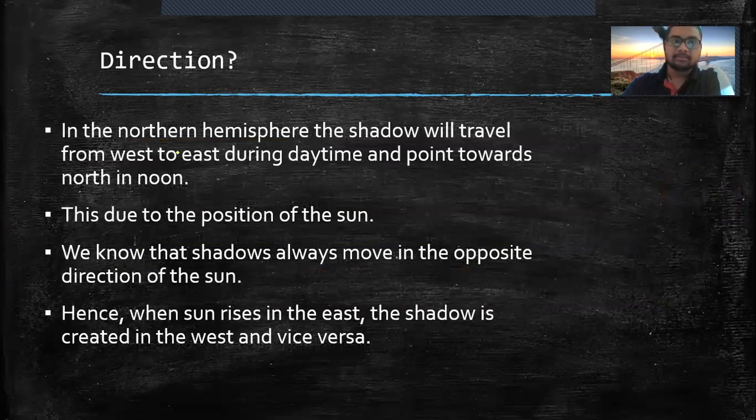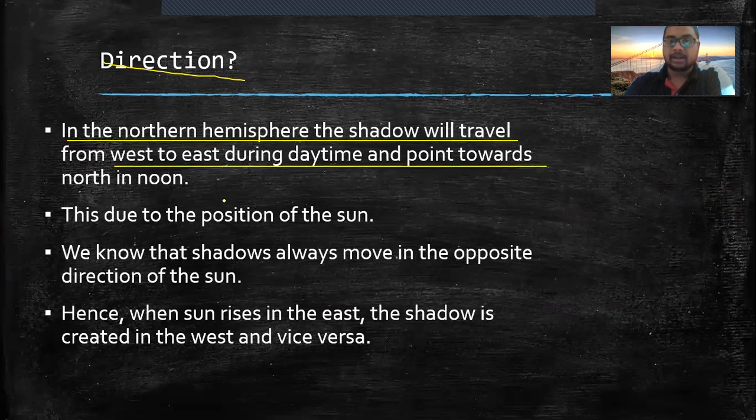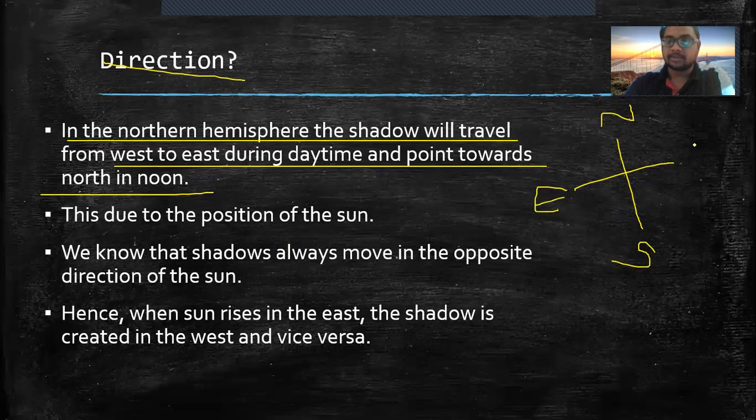So now the direction. The shadows are also used to show the direction. In the northern hemisphere, the shadow will travel from west to east during daytime and point towards the north at noon. So at 12 o'clock, the shadow will point towards the north. This is north, this is south, this is east, and this is west.